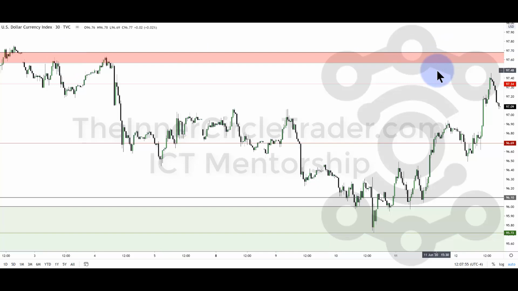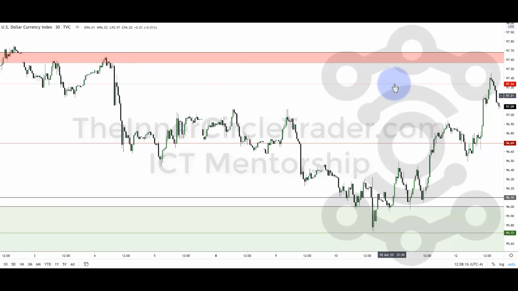So I am, in the beginning of the week, as we start off, looking for a dollar to still try to make an attempt to get up to the 97.60 to 97.80 level. And the reason why 97.80 is because it's institutional, and it would also sweep these relative equal highs, and the highest high in between is here.